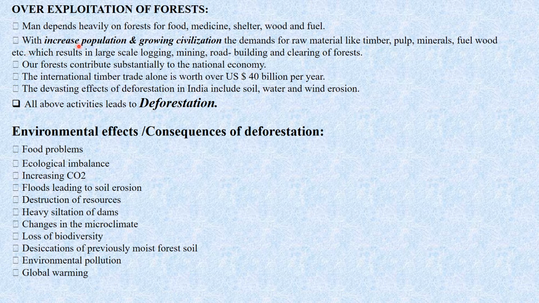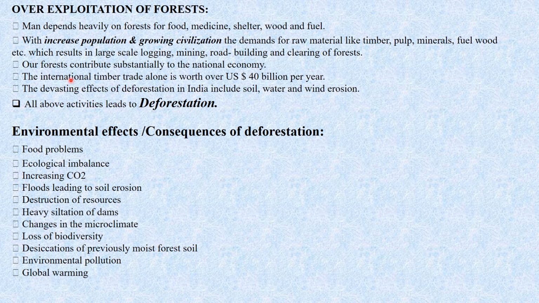Then with the increase in population and growing civilization, the demand for raw material like timber, pulp, minerals, fuel wood, etc., results in large scale logging, mining, road building and clearing of forest.